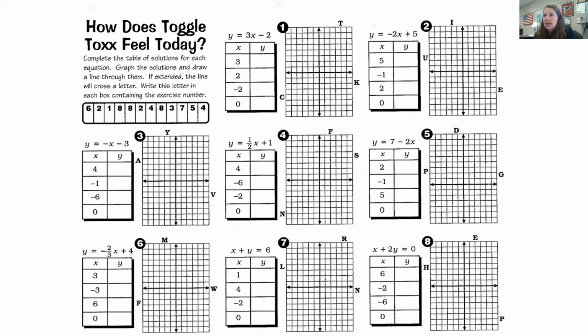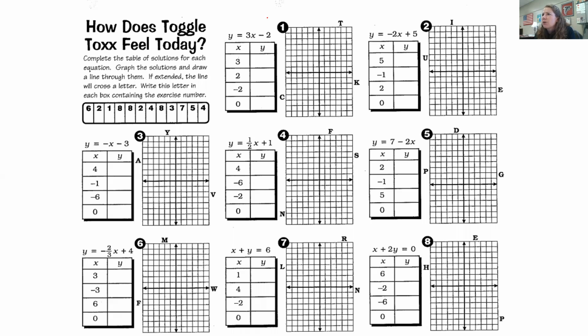All right, so the first activity for Tuesday says graphing practice. Let me share this other screen with you. I have all these screens, you guys, all these screens. On this activity, the joke is, how does Toggle Tux feel today? How you're going to get the answer is, let's start up here at number 1.